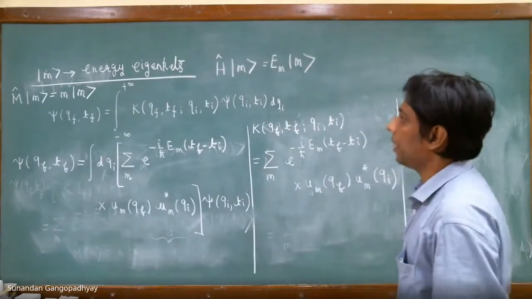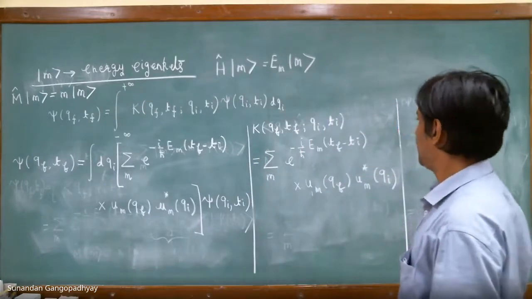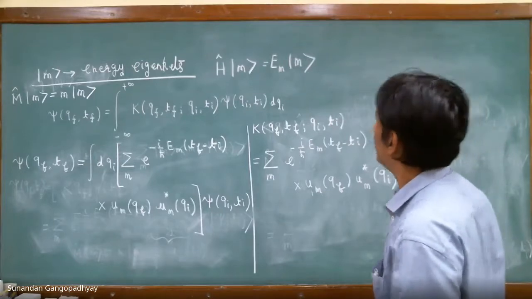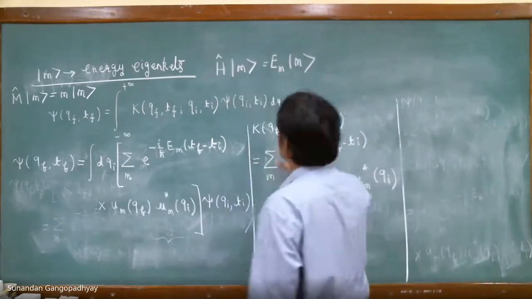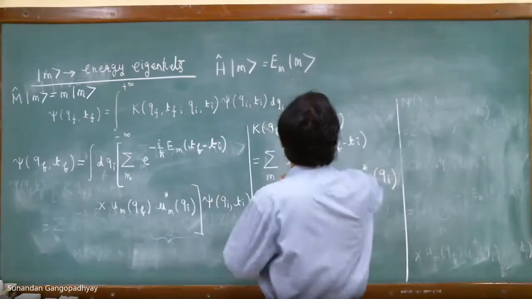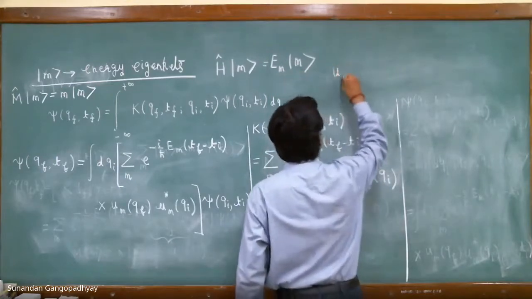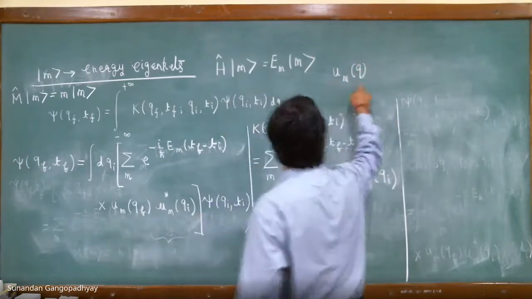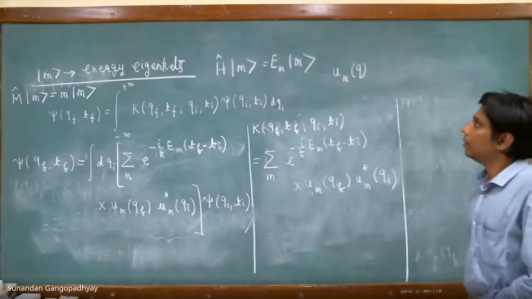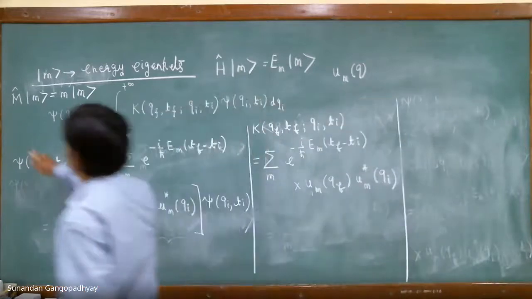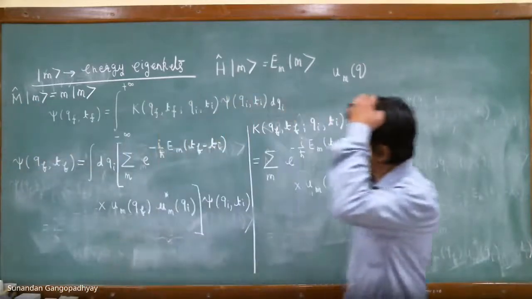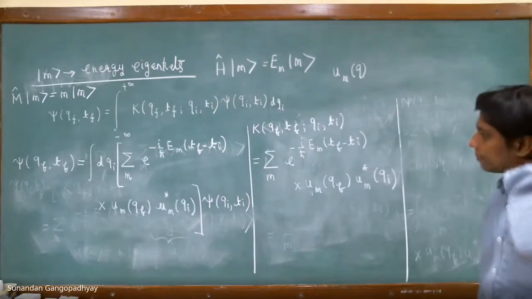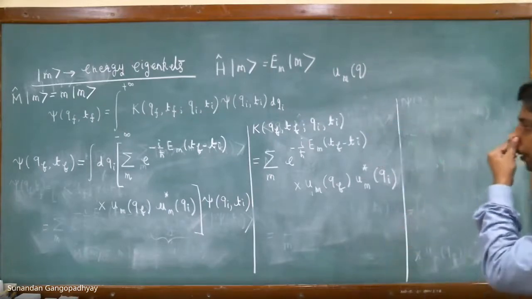This is the thing that we have, and therefore you just take a position representation. These u's are basically the energy eigenfunctions, which are also eigenfunctions of this operator M. That is what we are saying. Okay, so let us proceed now.